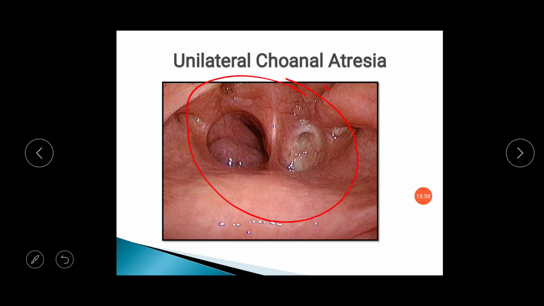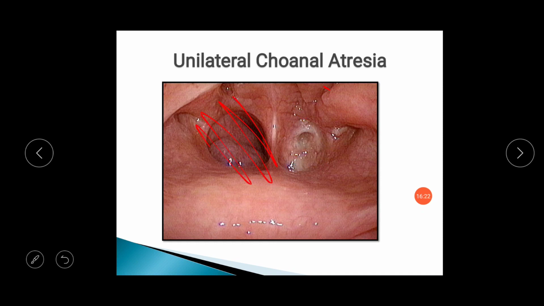This whole part is a nasal endoscopic image of the posterior nasopharynx. Here you can see the septum, and this is the left nasal cavity and this is the right nasal cavity, in which you see the membrane over the right nasal cavity which will cause the obstruction in the nasopharynx.